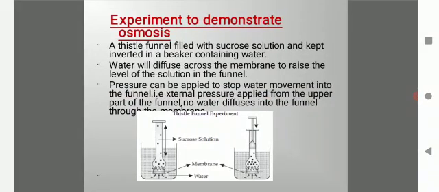One more is the thistle funnel tube experiment, where a thistle funnel filled with sucrose solution is kept inverted in a beaker containing water. Water will diffuse across the membrane to raise the level of the solution in the funnel. Pressure can be applied to stop water movement into the funnel, that is external pressure applied from the upper part of the funnel. Then no water diffuses into the funnel through the membrane. This experiment demonstrates osmosis.